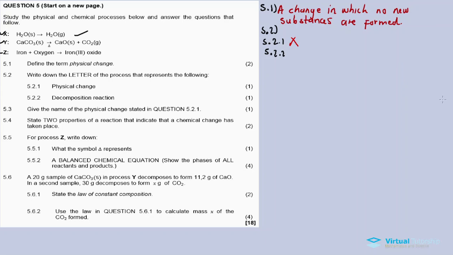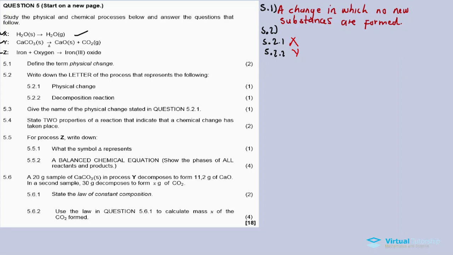It's definitely reaction Y, because we have calcium carbonate as a solid, and we apply some heat to this solid, and it decomposes to calcium oxide plus carbon dioxide. So here we have a chemical change because it's a decomposition reaction. The substances form 2 different substances.